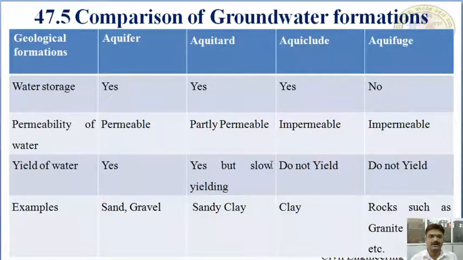Coming to the yield of water. Yield of water means transmitting the water to the ground surface, to the wells. Yes, aquifer, yield of water is there. Aquitard, yield of water is there, but slow yielding. Aquiclude does not yield water. Aquifuge also does not yield water. Examples of aquifer are sand and gravel. Example of aquitard is sandy clay. Example of aquiclude is clay. Examples of aquifuge are rocks such as granite and basalt. So these are the comparisons of the groundwater formations.